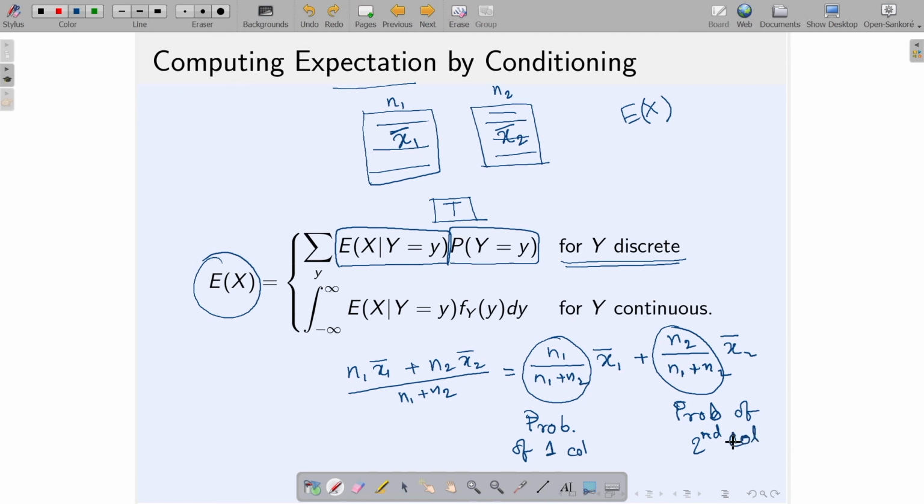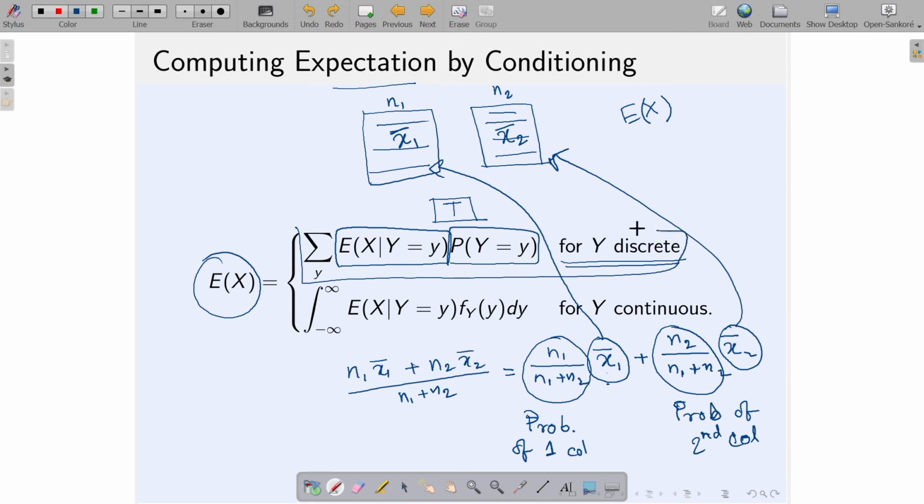Okay. So, now what is this x1 bar? That is the average of this column. So, finally, what do I have? Probability multiplied by the average given that the student is in the first column. So, that is the conditional expectation. Similarly, plus probability multiplied by the conditional expectation of the height such that the students are in the second column. And you see that exactly the same thing is written here.